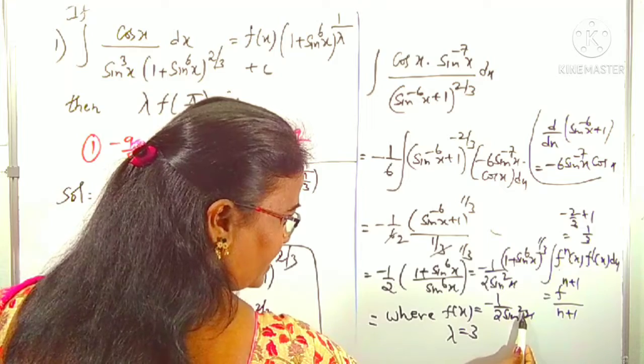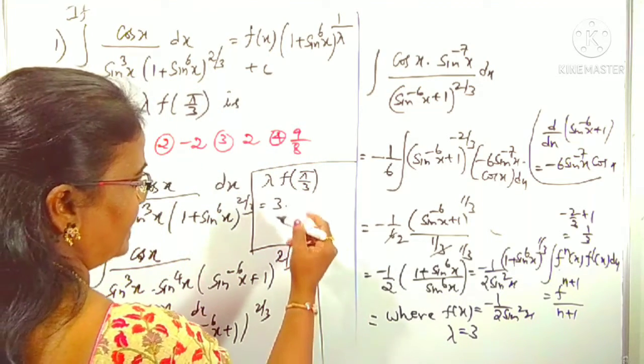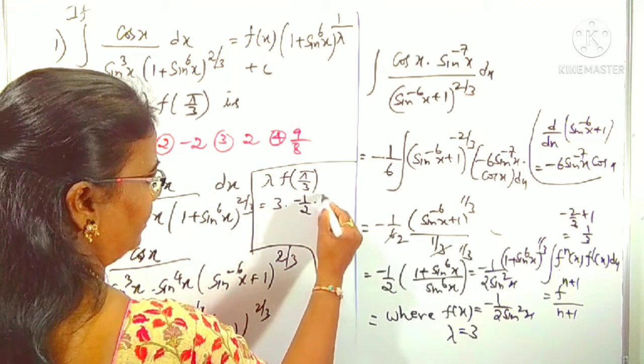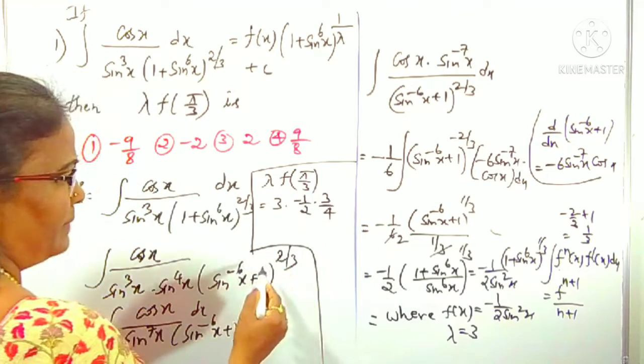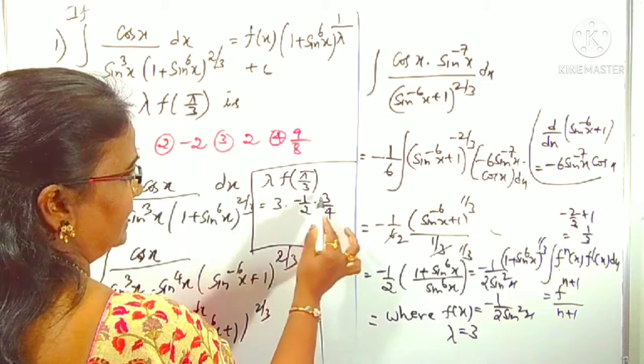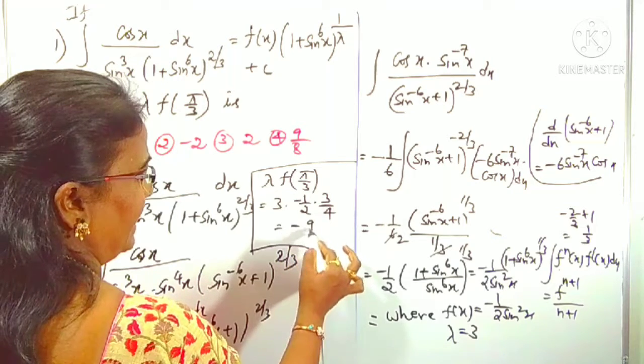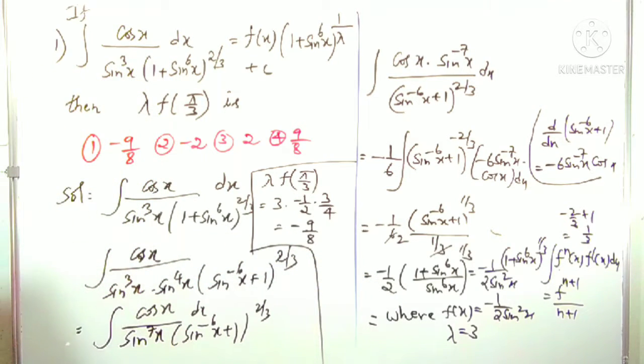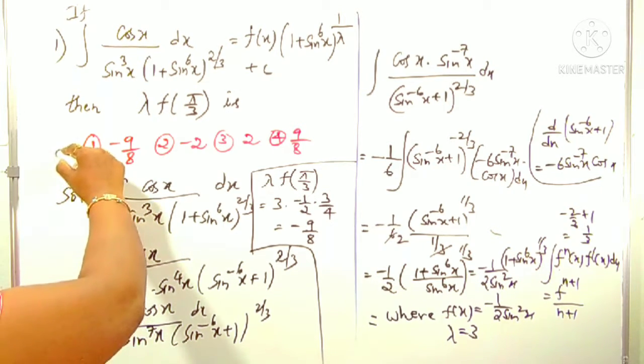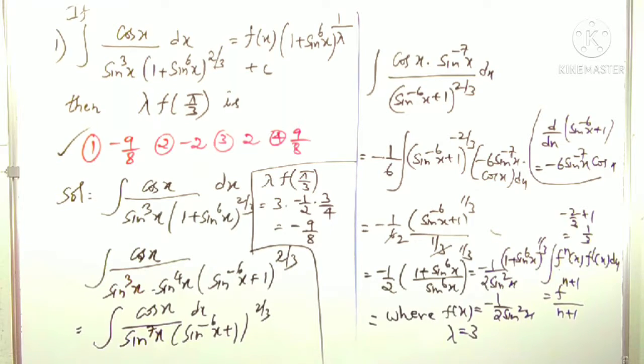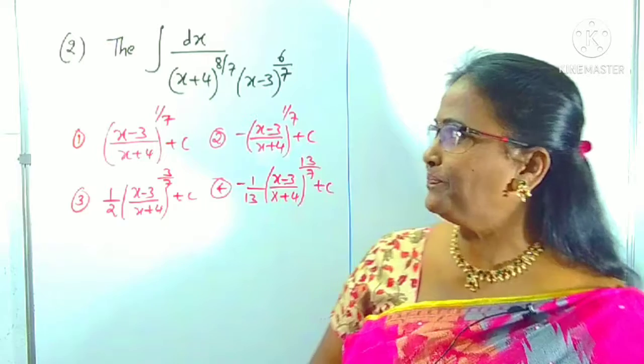Root 3 by 2 whole square is 3 by 4. Means it is minus 1 by 2 into 3 by 4. Right. What happened? This 3 makes it 9. Minus 9 by 8 we can get. Minus 9 by 8, where is it? Yes, it is clearly the first option. What is being asked? Lambda of f of pi by 3 is asked. Okay, right? Is it clear now?